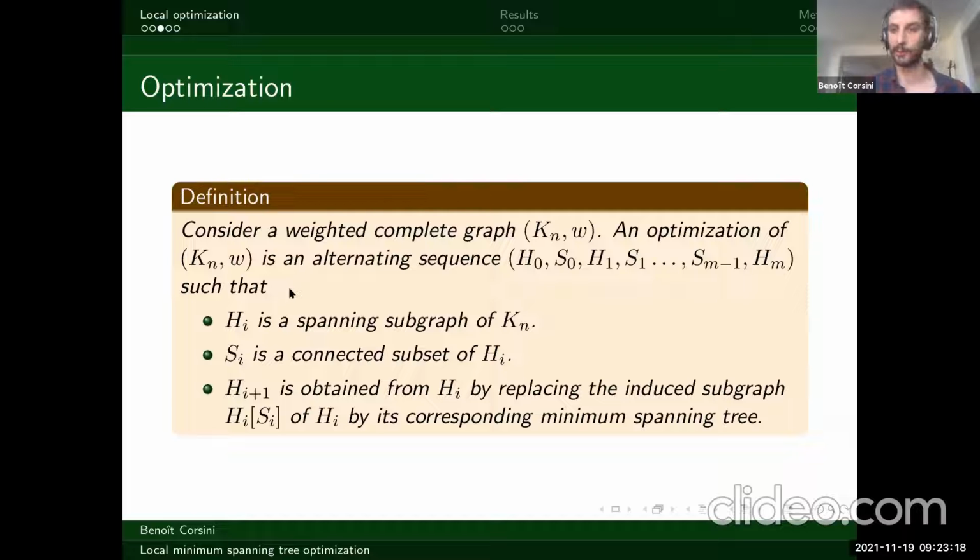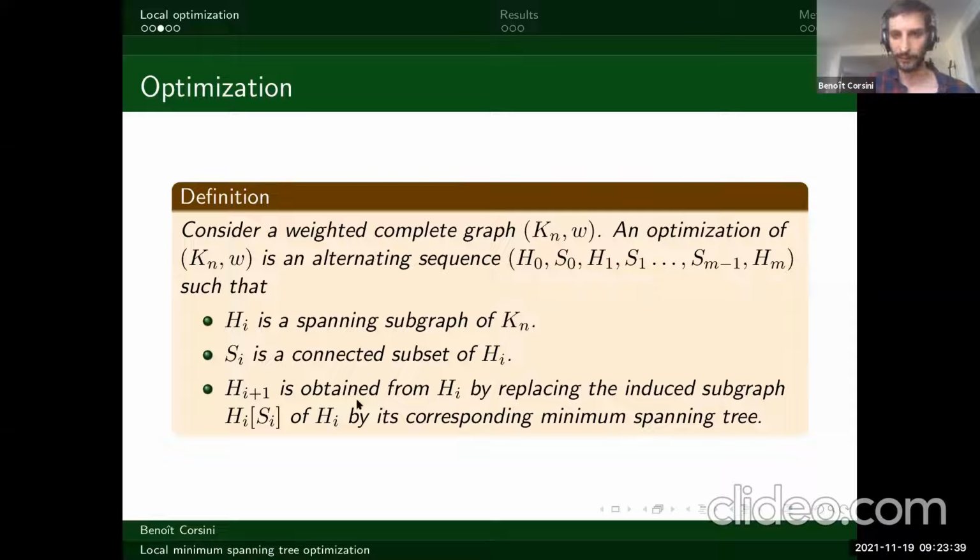Si is always a connected subset of Hi, and then Hi plus 1 is obtained from Hi just by replacing the subgraph of Hi on those vertices like Si by its minimum spanning tree. So basically, what I just said: you have a graph, consider a connected subset, replace it by its minimum spanning tree, and you obtain a new graph, and you repeat this procedure.